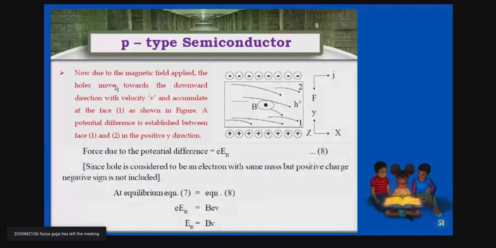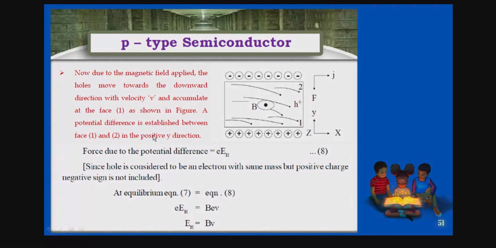So coming to here, what happens? Due to the magnetic field, okay, the holes move towards the downward direction with the velocity v and accumulate at phase 1. Same, but the direction changes. Why? Because the hole's direction and the current will be the same. But in n-type, it will be opposite. So we take here positive, isn't it? Because of the negative direction of electrons and the current, we take negative. But here, the hole's direction and the current direction are the same. So we put it positive here.